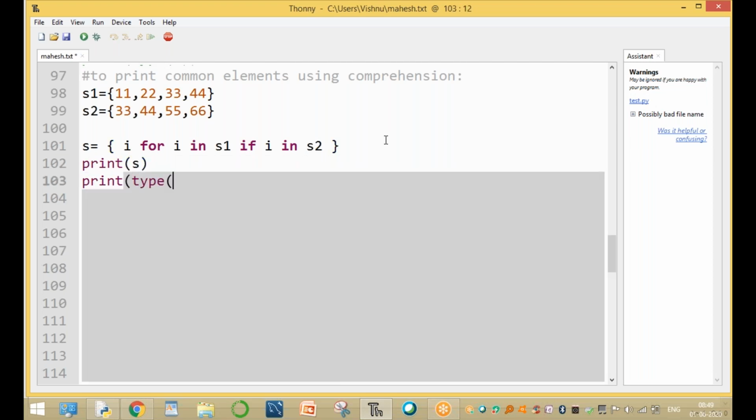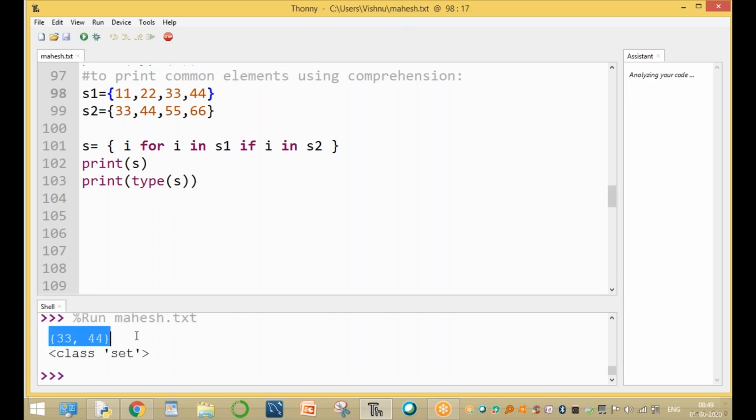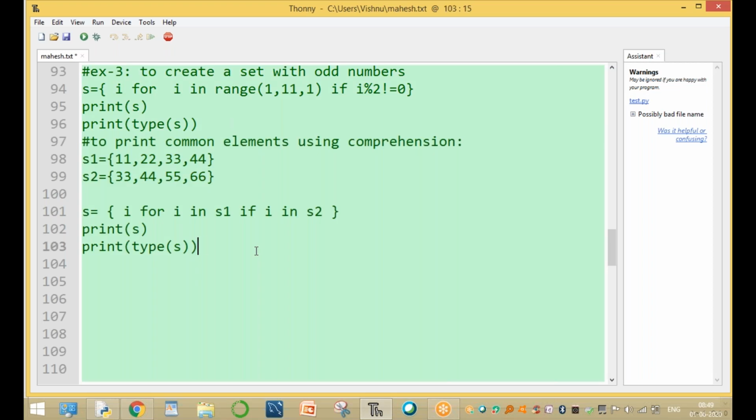And the type of S: S is a set type. S1 is one set, S2 is another set, to print only the common elements. Run the program. Here, the common elements are 33 and 44. It is called a set comprehension. Run this program with more examples.